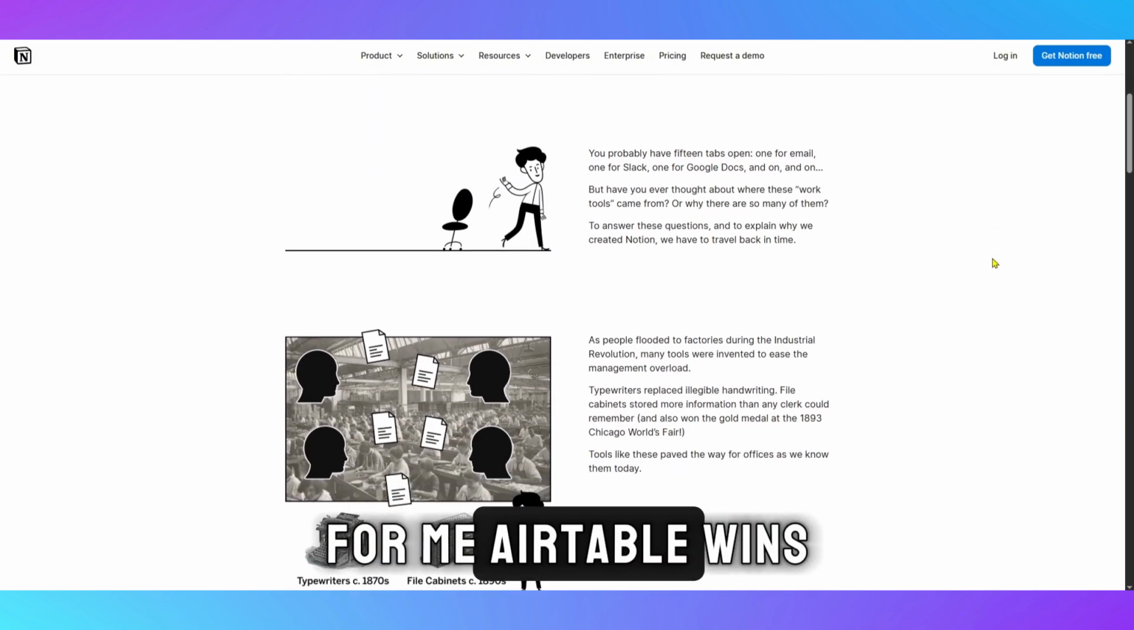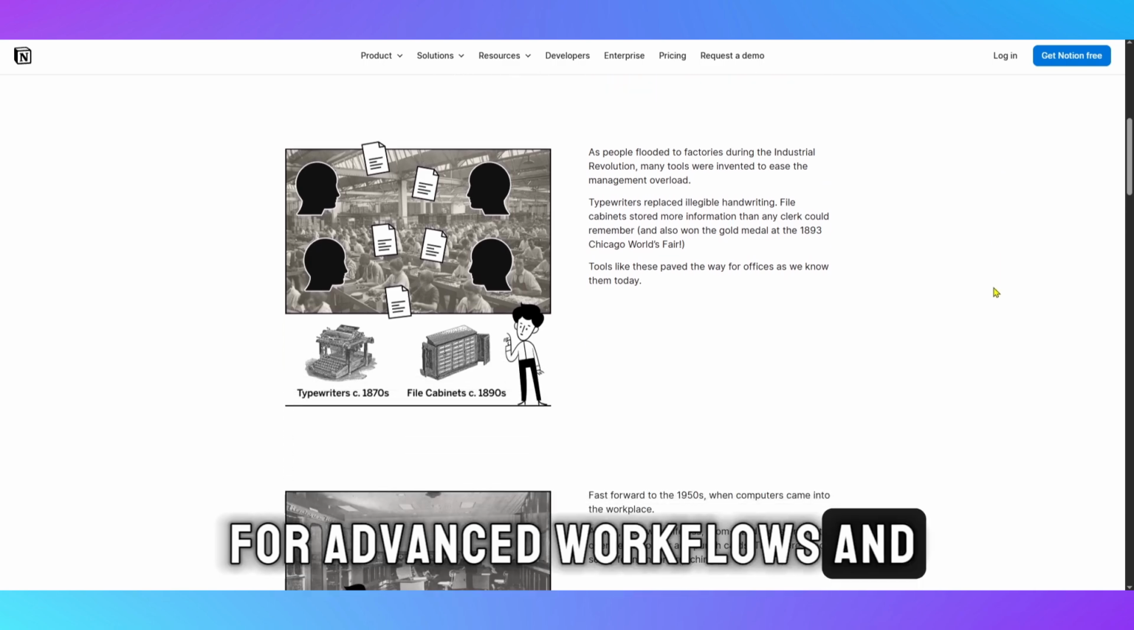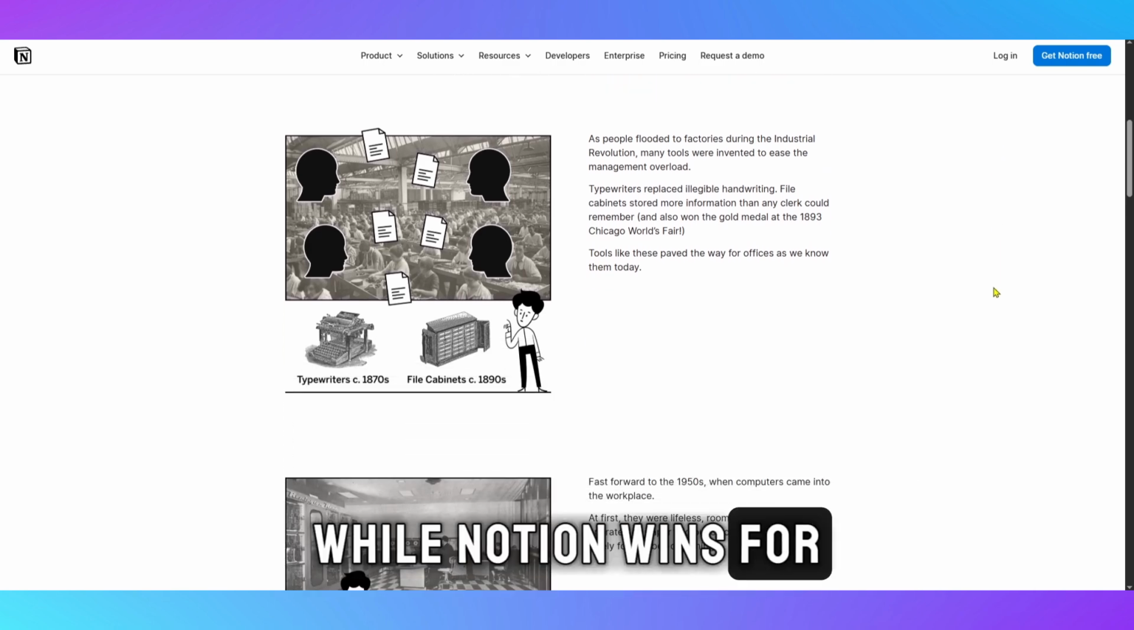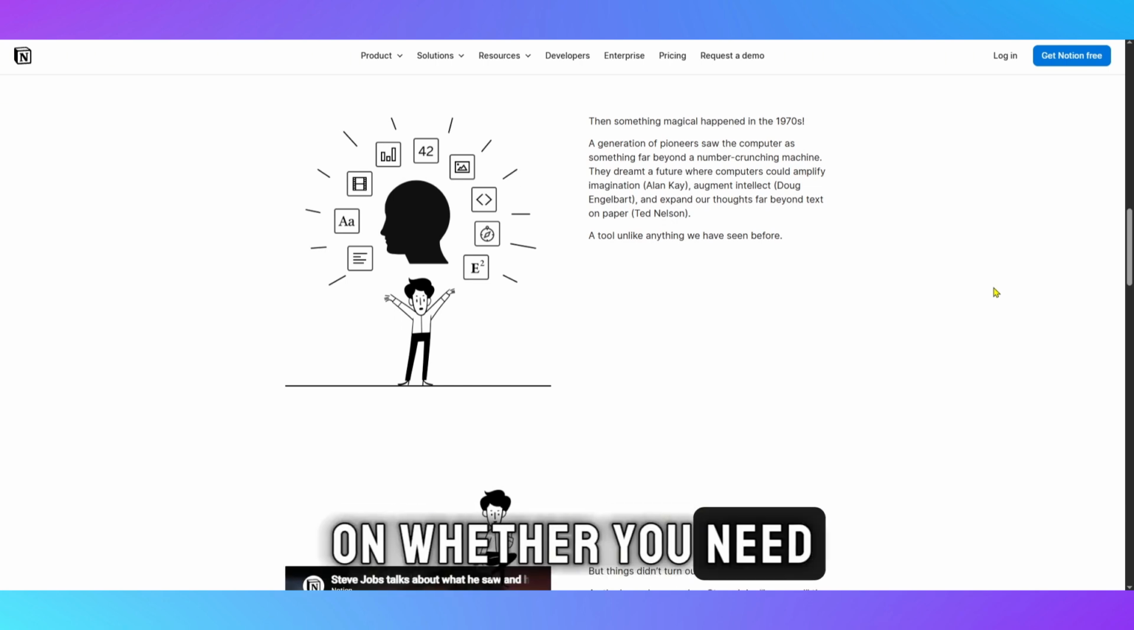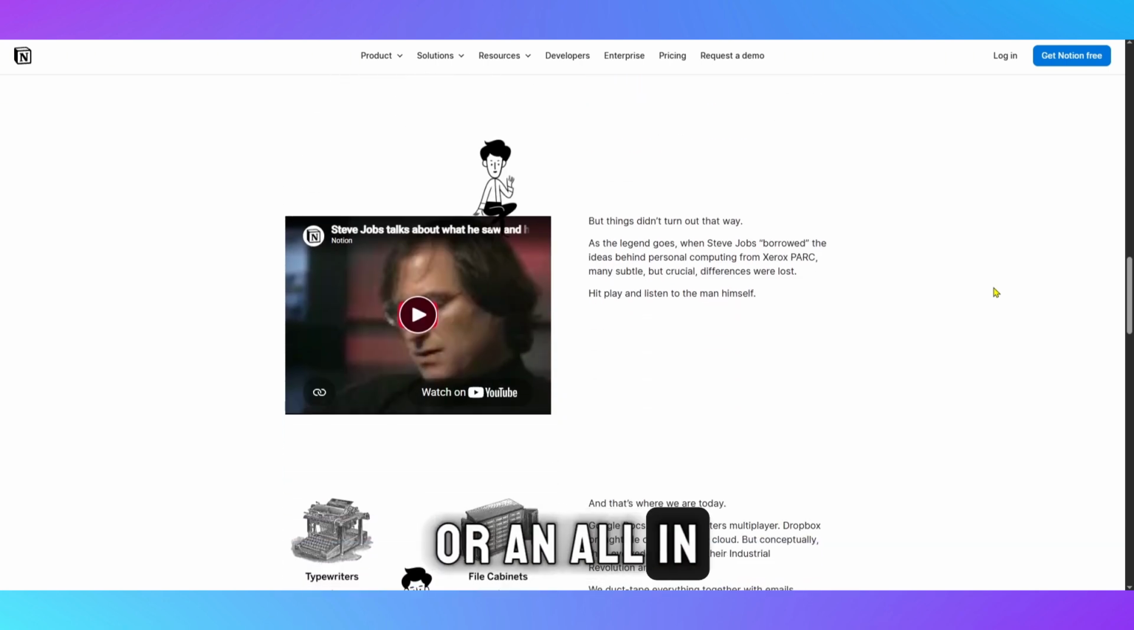For me, Airtable wins for advanced workflows and data management, while Notion wins for flexibility and collaboration. The best choice depends on whether you need a database-first tool or an all-in-one workspace.